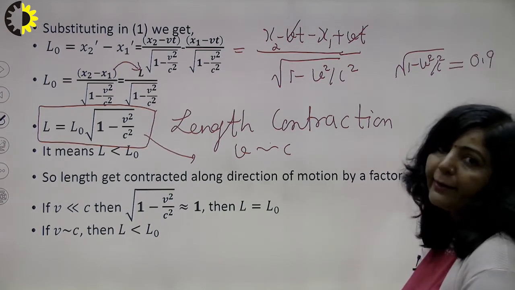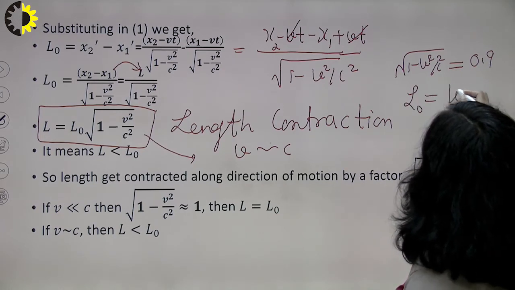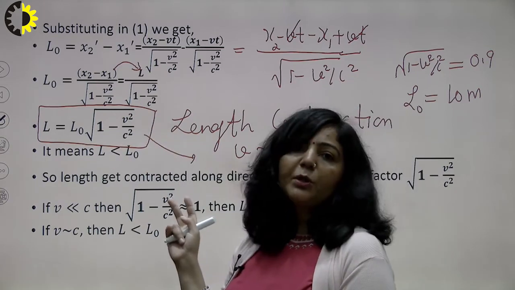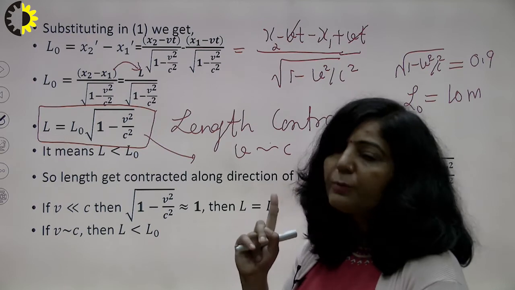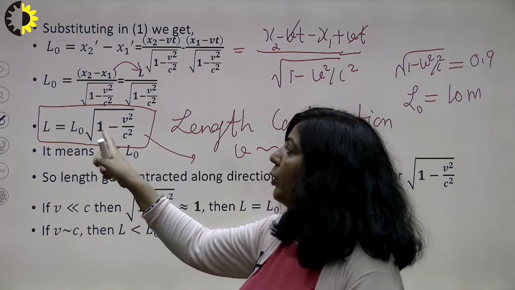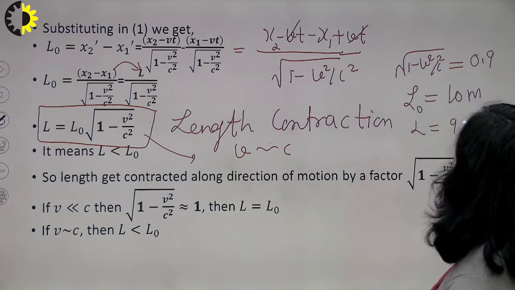Let it be 0.9, and let the proper length be 10 meters. So if L naught is 10 meters and this root 1 minus v square upon c square, since it is always less than 1, I am taking it as 0.9. So what will you get for L? That will be 10 into 0.9. It means L will be 9 meters in that particular case.